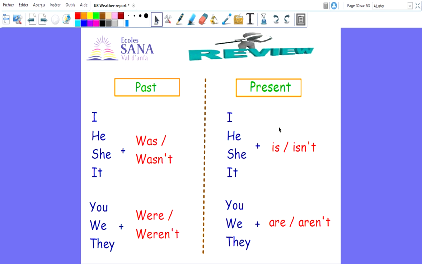In the present, it's different. I, he, she, and it, we use is for the positive form and isn't for the negative form. For you, we, and they, we use are for the positive form and aren't for the negative form.